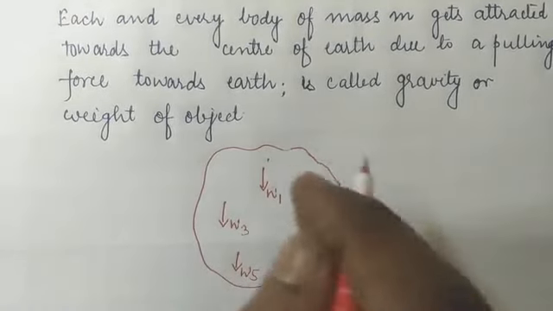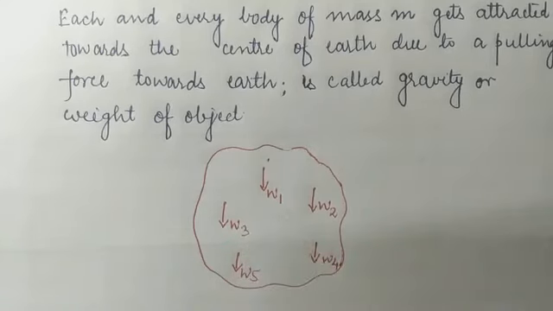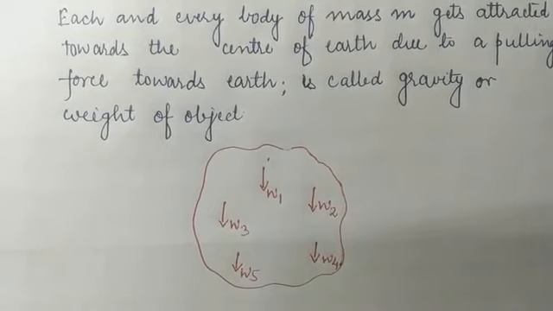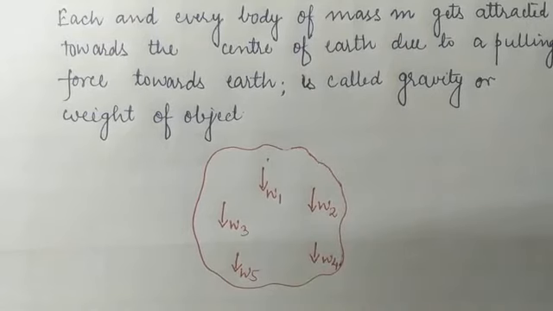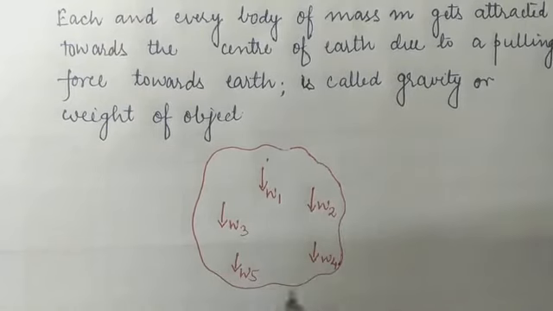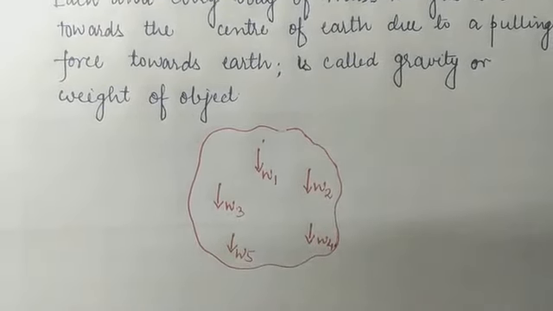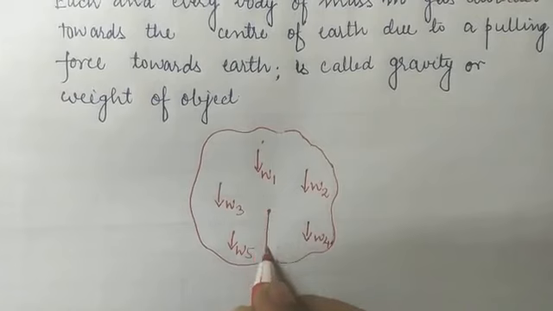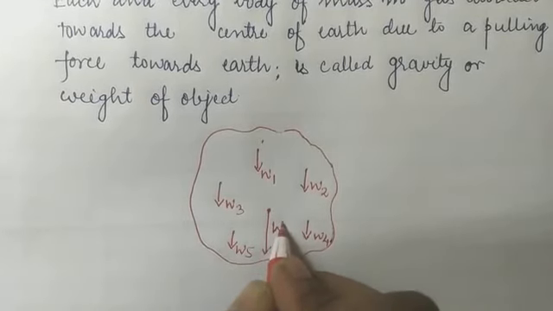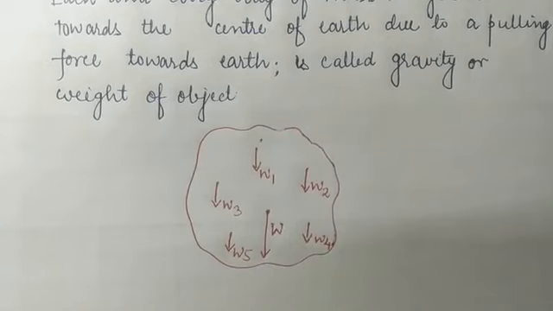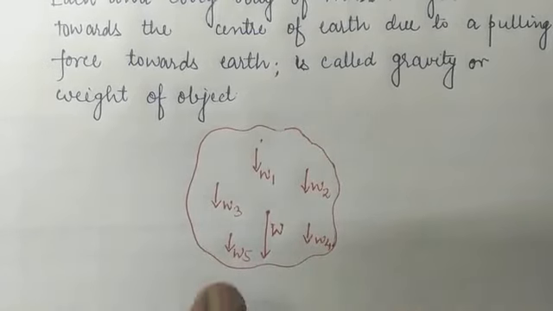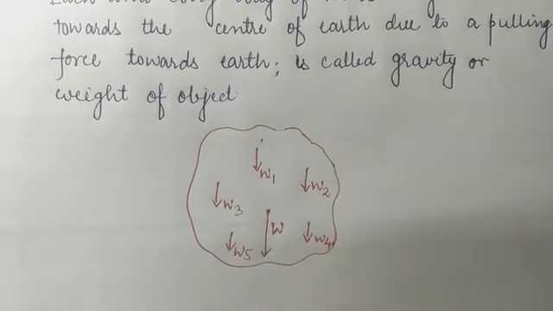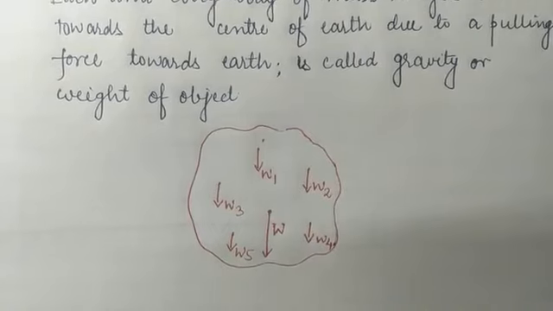Children, we can observe that this rigid body consists of n number of particles, and each particle has a certain weight under the acceleration due to gravity. So we can think that all these weights can be replaced with only one force, that is the weight of the object, W. Each weight of the particle acts in the downward direction, which means they are parallel to each other.